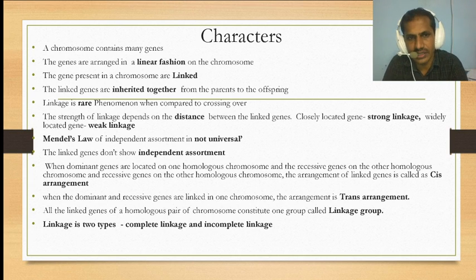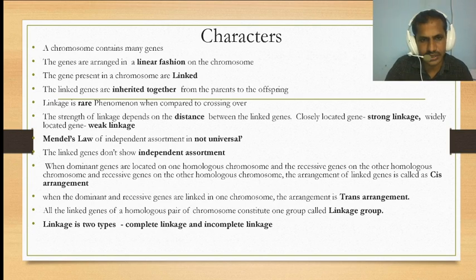Mendel's law of inheritance is not universal in linkage. Linked genes do not follow the law of independent assortment. Cis and trans arrangements occur. So the genes on the chromosome combine together and form a group, called a linkage group. There are two types: complete linkage and incomplete linkage.